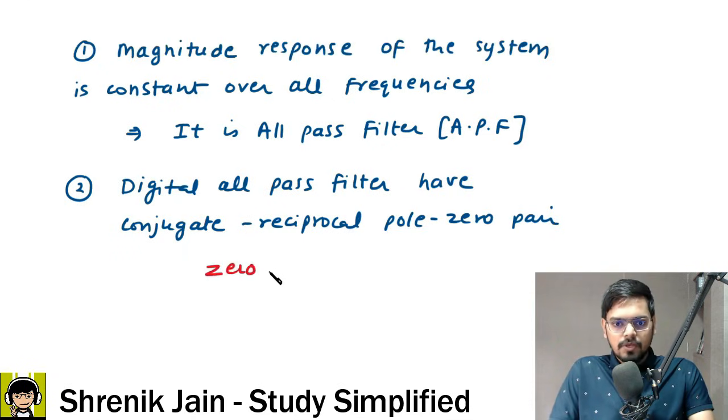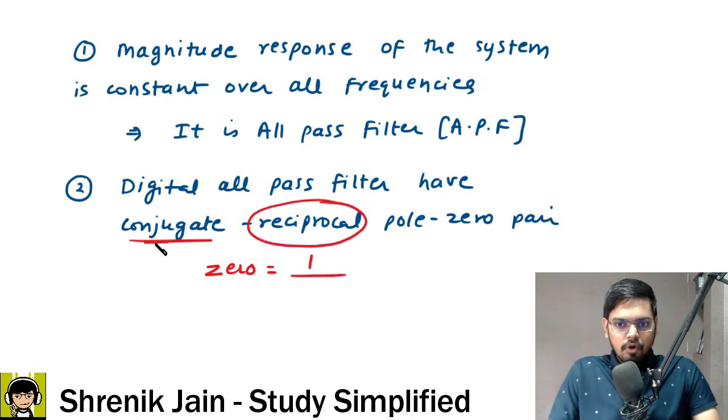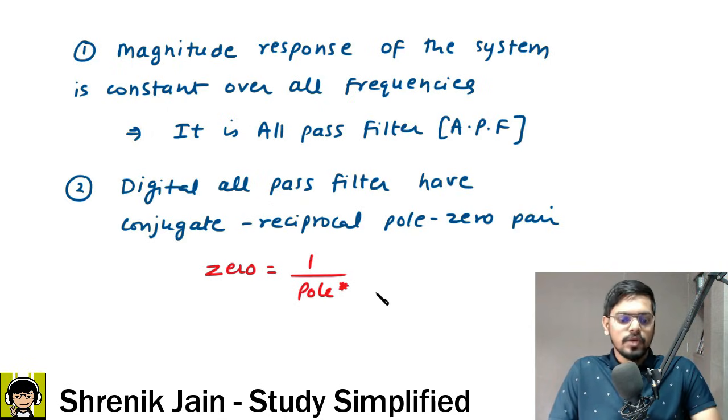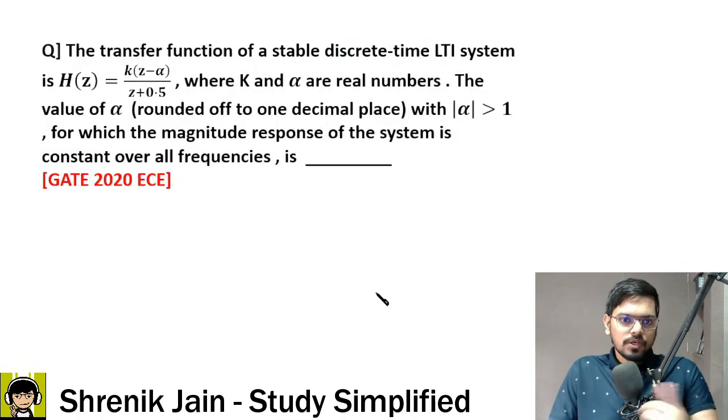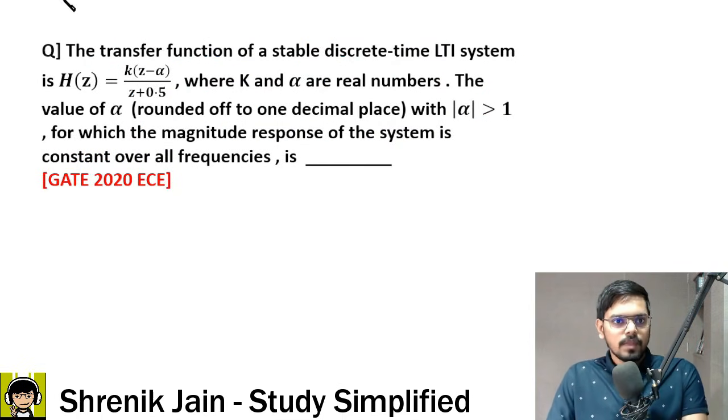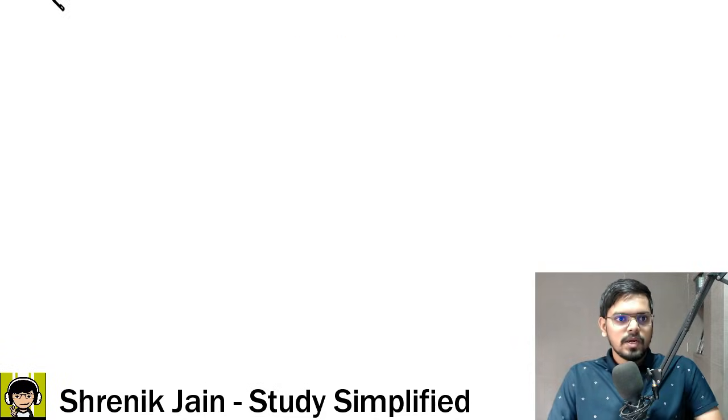If you have a zero represented as z, that is equal to 1 upon, reciprocal means 1 upon, then we have the conjugate pair. Conjugate pair means pole conjugate. Star means conjugate. Okay, so I hope now it's very clear. If you check the question, what is pole and what is zero? Sir, to get the pole, denominator equal to 0; to get the zeros, numerator equal to 0. Okay, so if I do that, I will get my poles and zeros.